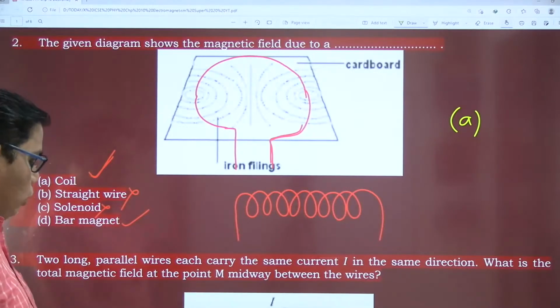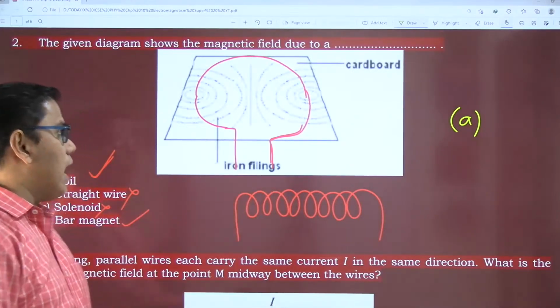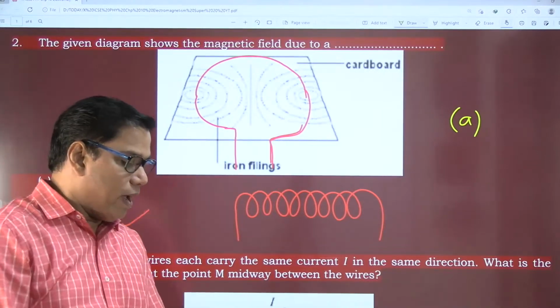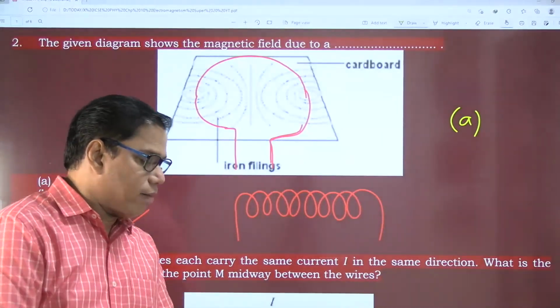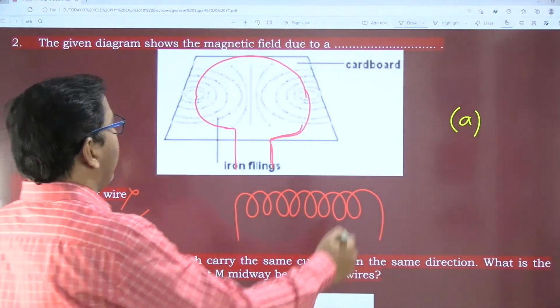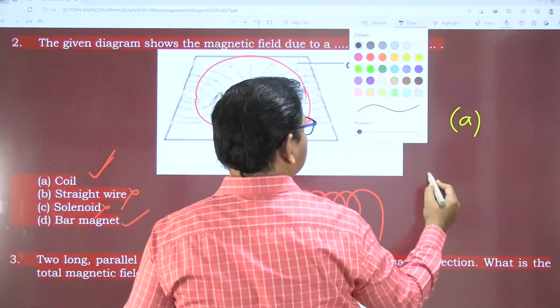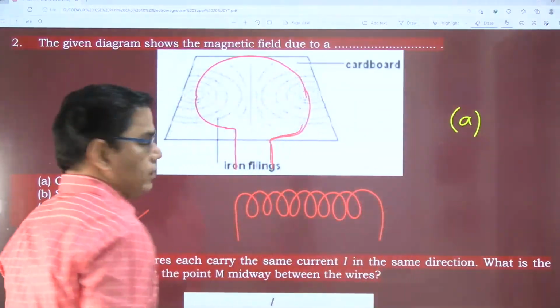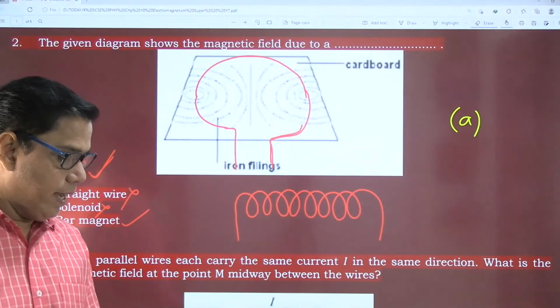Am I right? Do you agree with me? Type your answer. What do you see? Is it A? If you feel the answer is A, then type A. If you feel something else, then type that. All right, is black visible? I'll be using a black color. Fine.